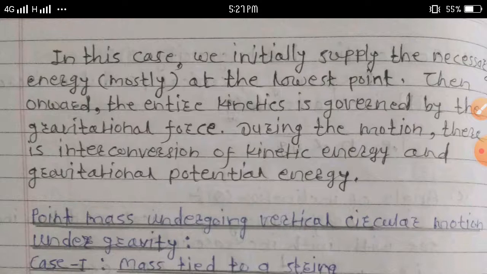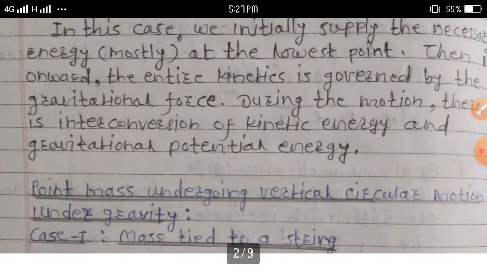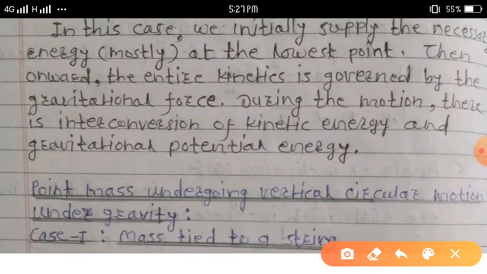Then we discuss the next point: a point mass undergoing vertical motion under gravity. Case first, mass tied to a string. See this diagram.